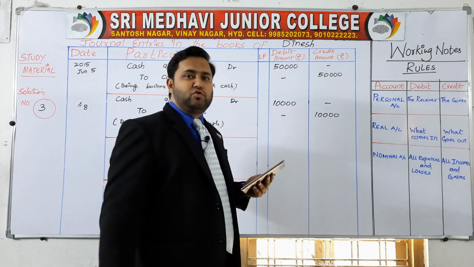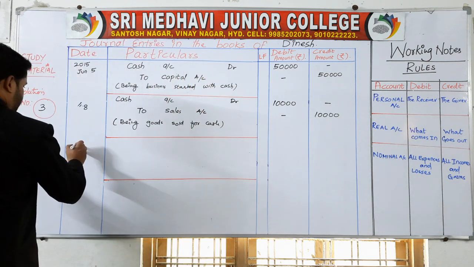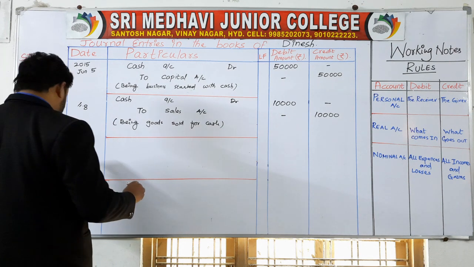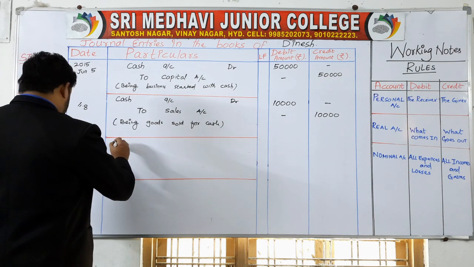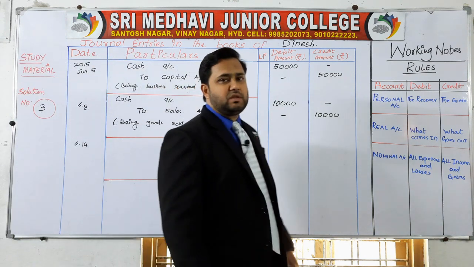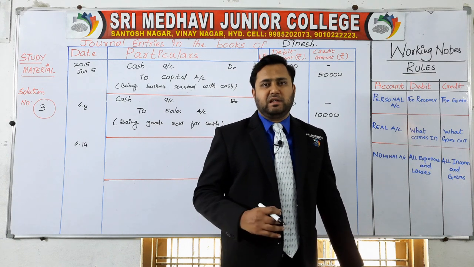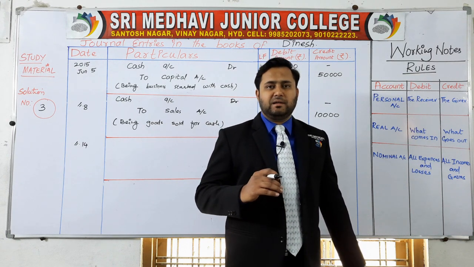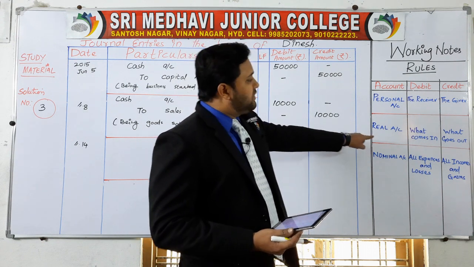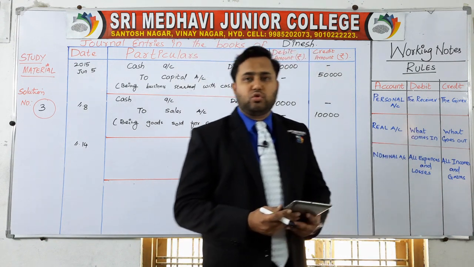Date 14th of June. Sold machinery 5,000 rupees. As you are selling an asset, machinery is an asset, it comes under real account. So debit what comes in, credit what goes out.